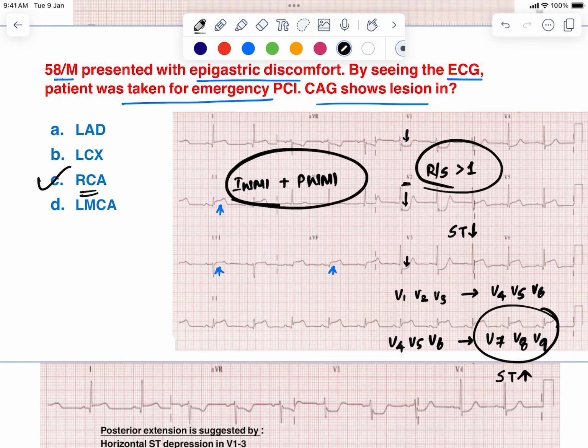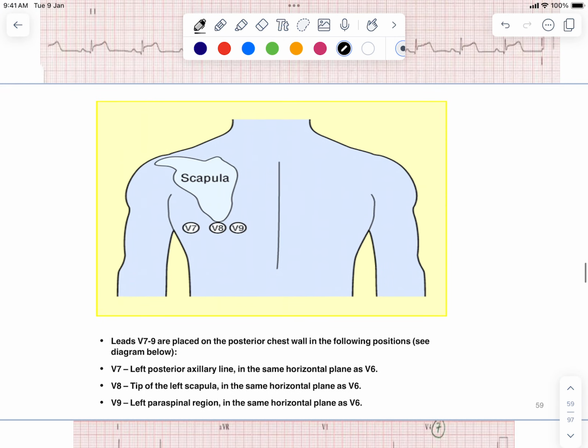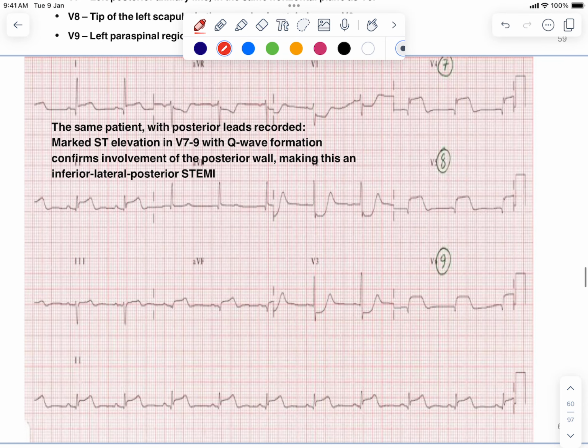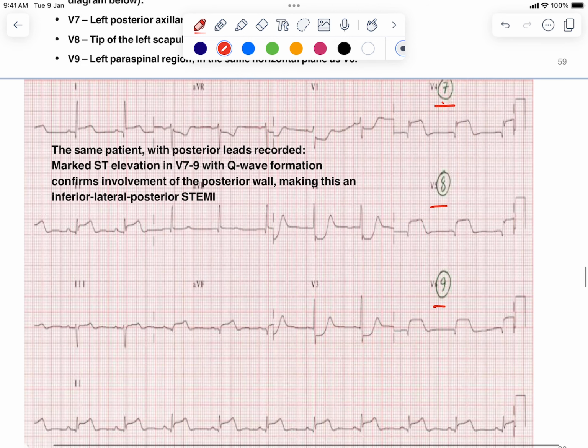Alright, so this is the placement of your V7, V8, V9 if you are suspecting the posterior wall MI. Right, so you see this. This is the ECG with leads which have been placed as V7, V8 as well as V9. And in V7 you are having ST segment elevation, V8 as well as V9. So this is suggestive of your posterior wall MI. Alright, next question.